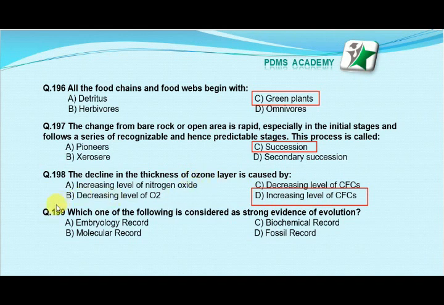Our next MCQ is: which one of the following is considered as a strong evidence of evolution? Option A embryology record, option B molecular record, option C biochemical record, option D fossil record. Our correct answer is D, fossil record.